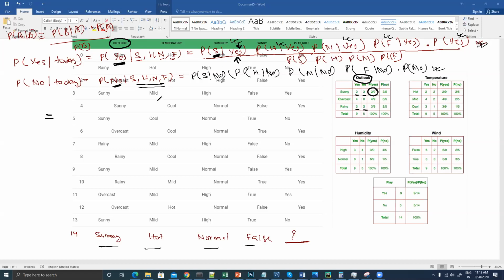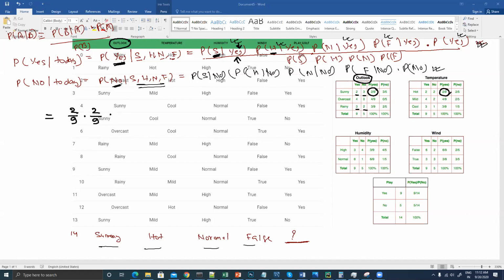So here it's 2 by 9 into the probability of temperature being hot. When you have played golf, what will be the probability? 2 by 9. Yes, so again I can rewrite 2 by 9.